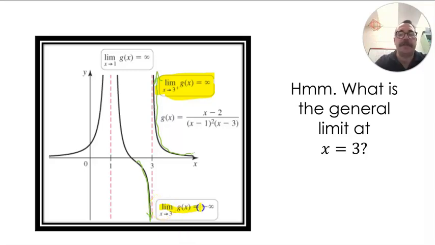So infinity is not necessarily bad. It just means if you have two different types of infinity, then we can't really do much with that in terms of a general limit. I mean, we're going to two very different places. This one's going up, and this one is going down. So we can't really say too much about what the general limit might be. So the general limit at 3 does not exist.